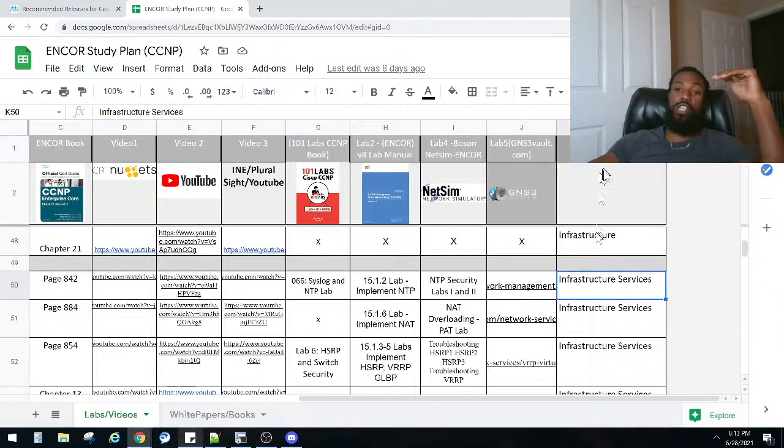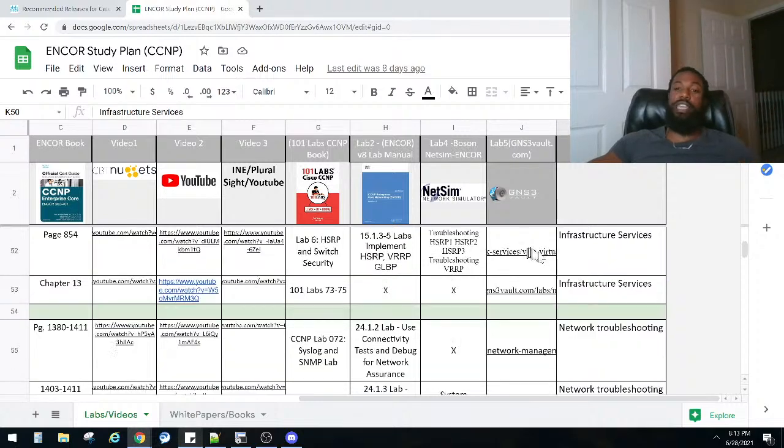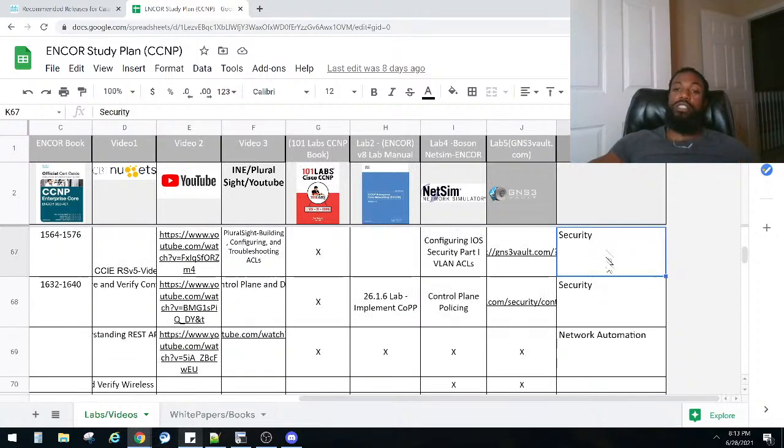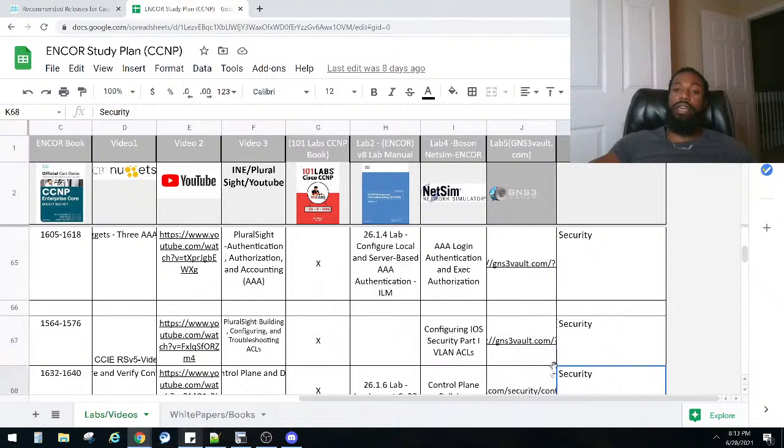This is just kind of like the learning groups right there. It's not really something that you have to have, but let's say you want to learn something about security. Let's say you go to this. These are the security labs right here, right? So these are the security labs right there.